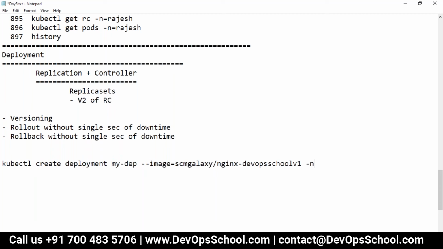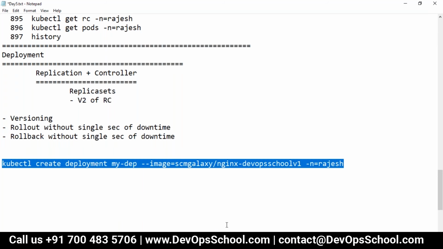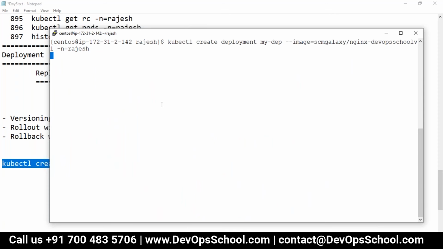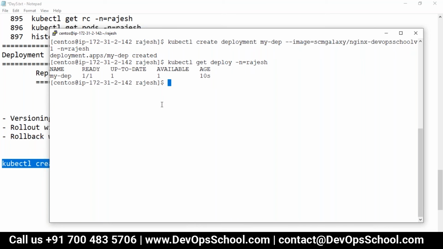Which namespace? Rajesh namespace. So guys, this will create a deployment. So let's create. Can we see that? kubectl get deploy -n Rajesh. See, this deployment is there.